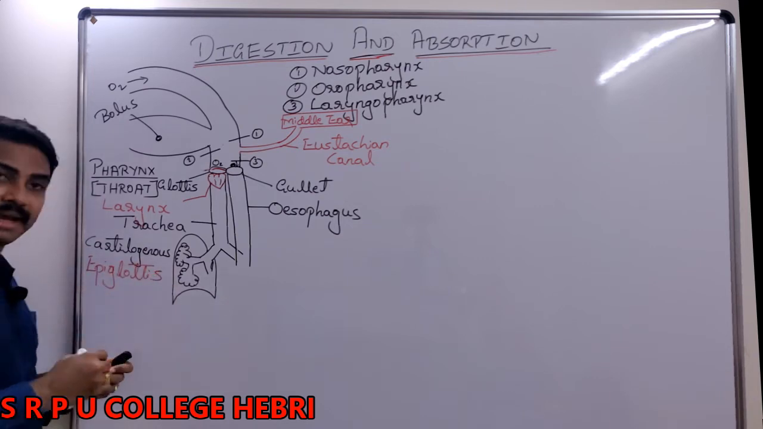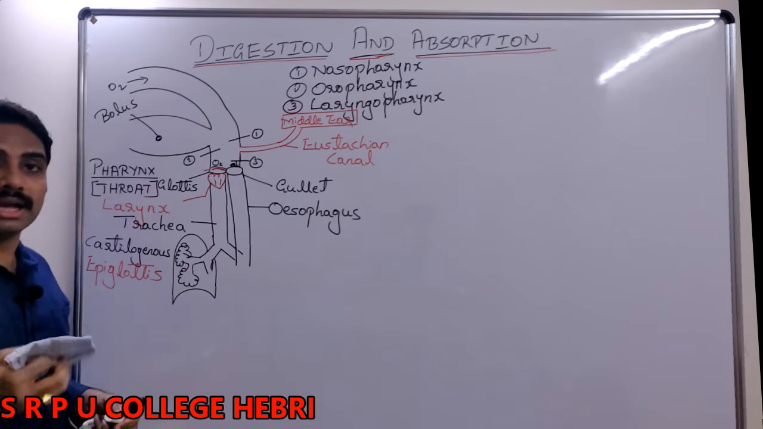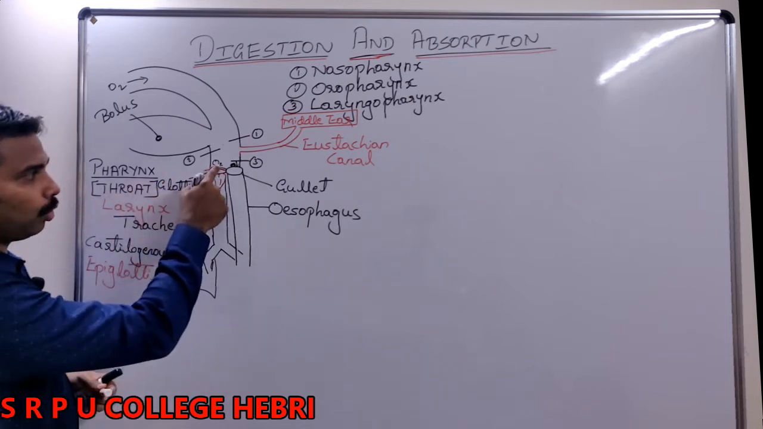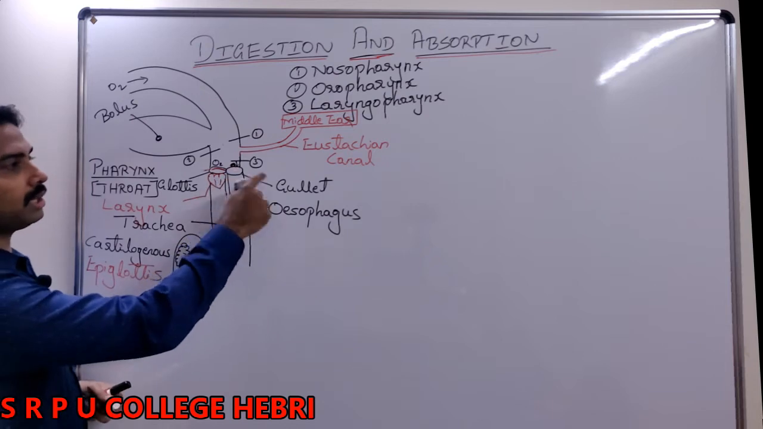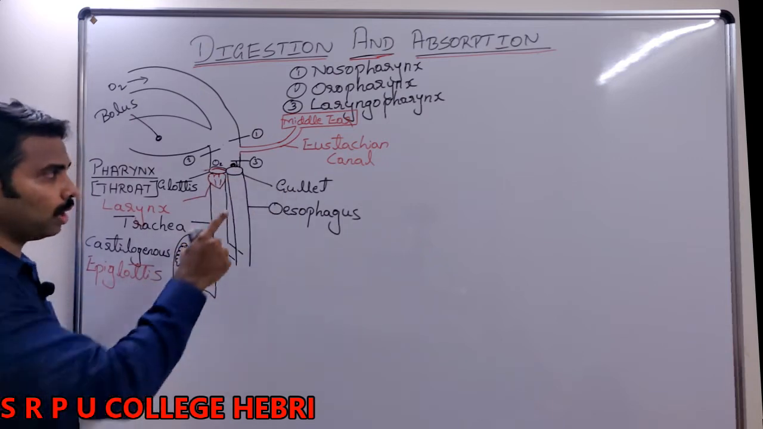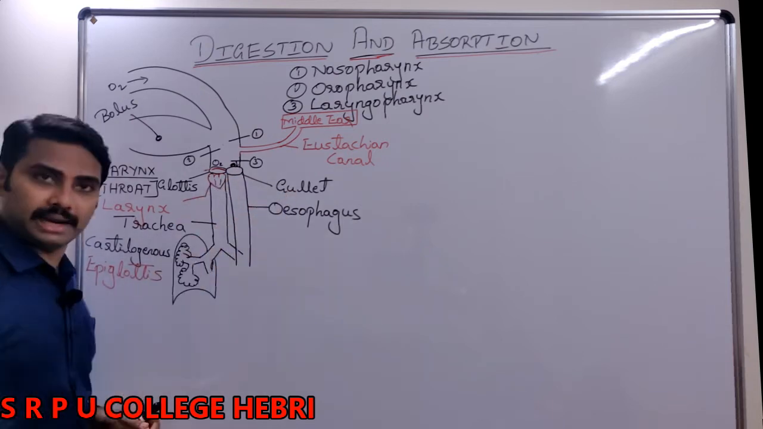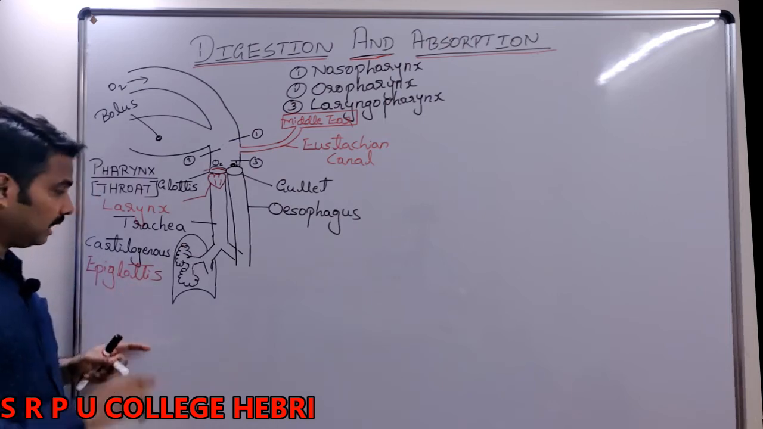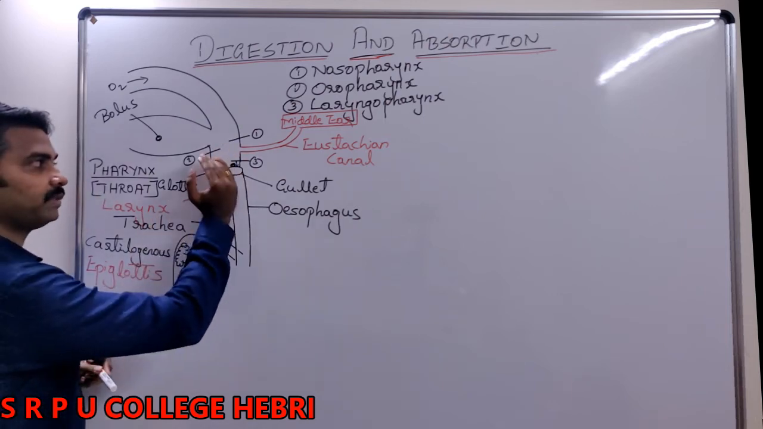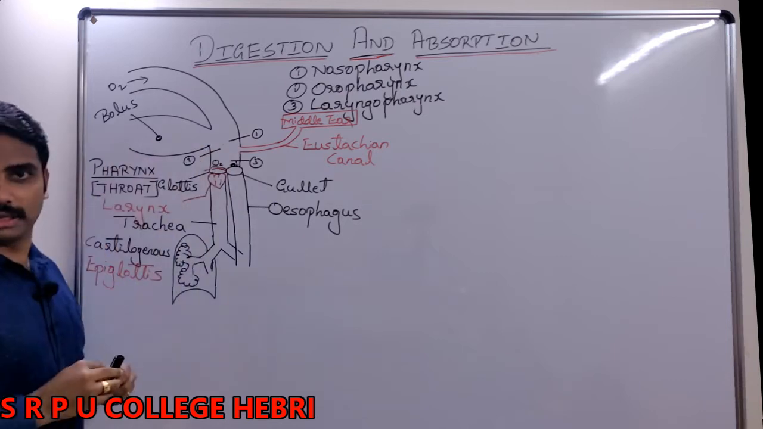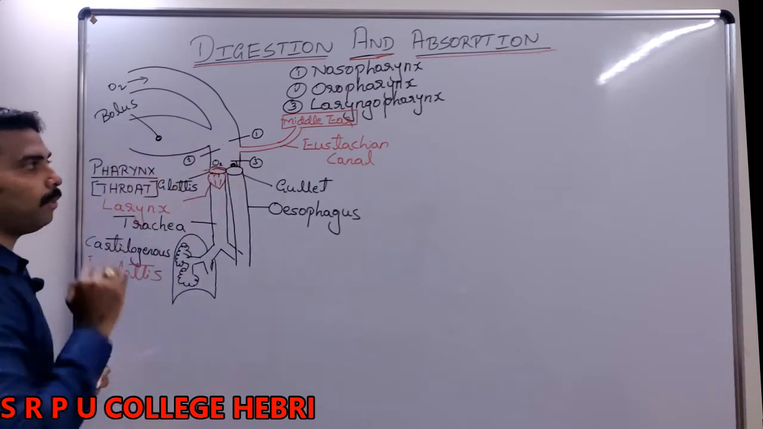Glottis is covered by epiglottis. Sometimes you make a mistake. The anterior opening is called glottis, the posterior opening is called epiglottis. No, the posterior opening is called gullet. What is epiglottis? It is a cartilaginous structure that covers the glottis. Clear? Now, what is the job of this epiglottis?